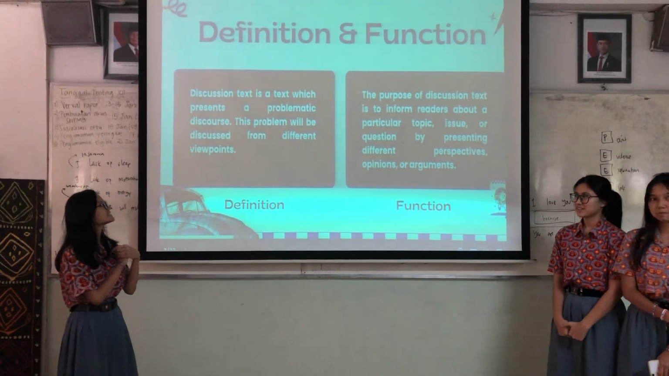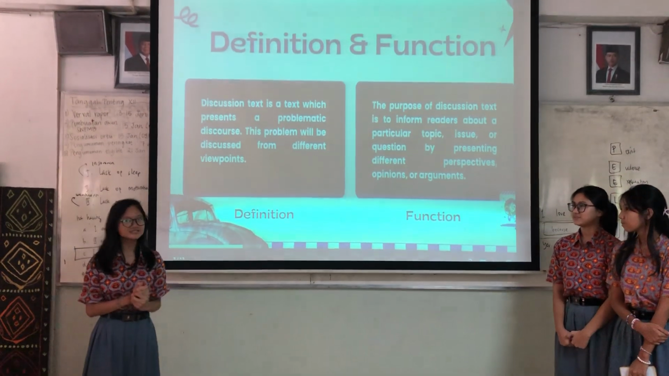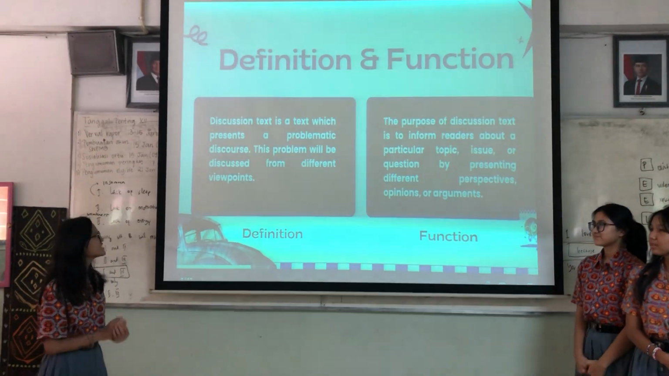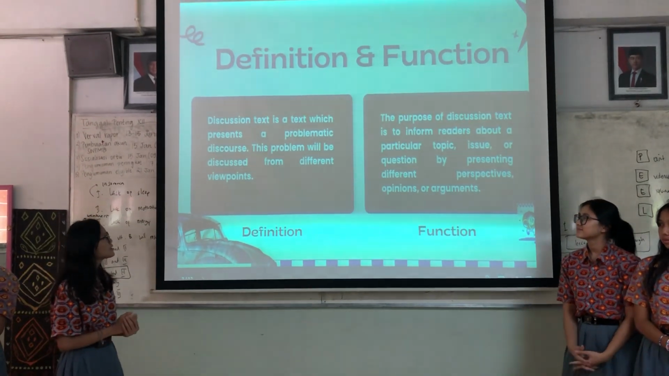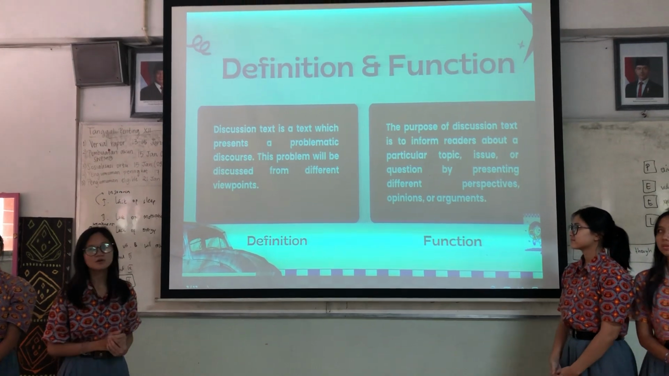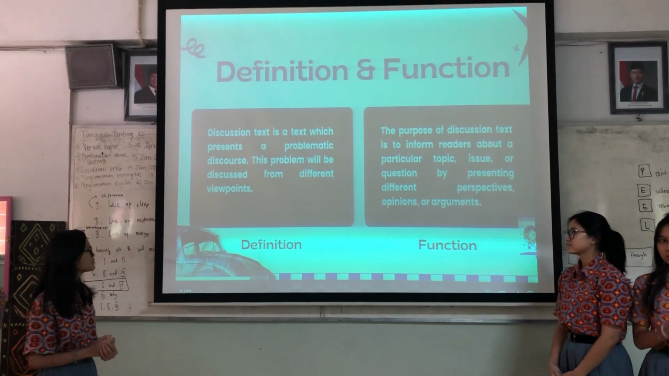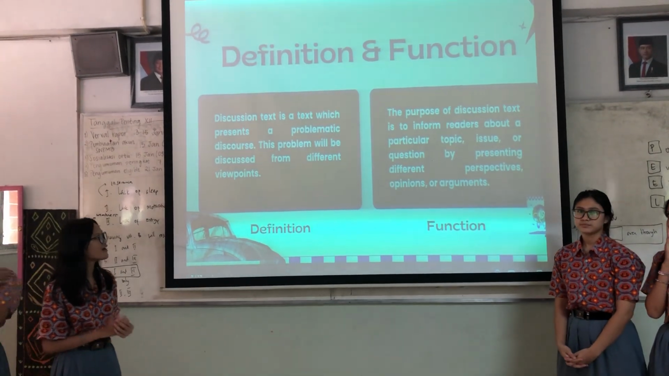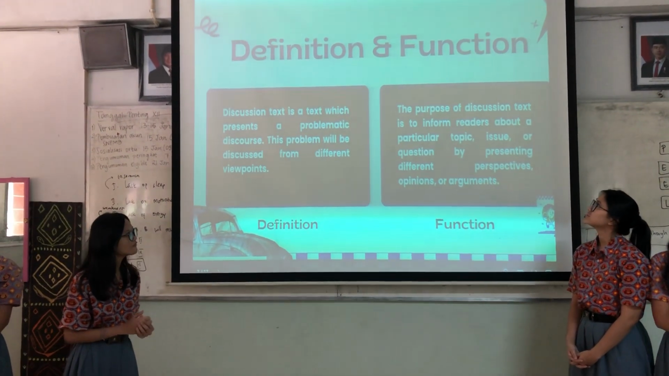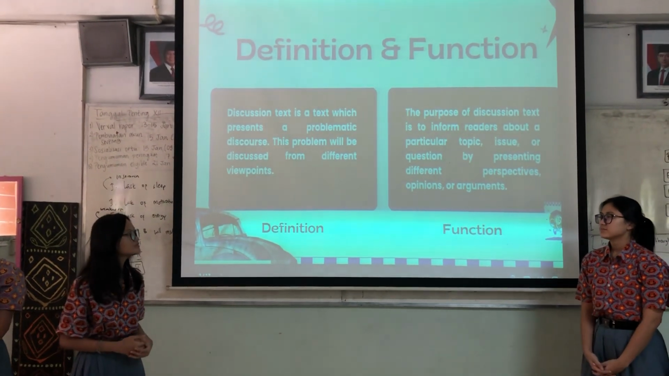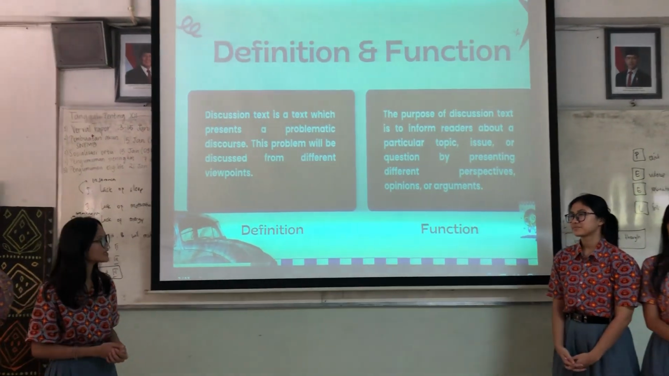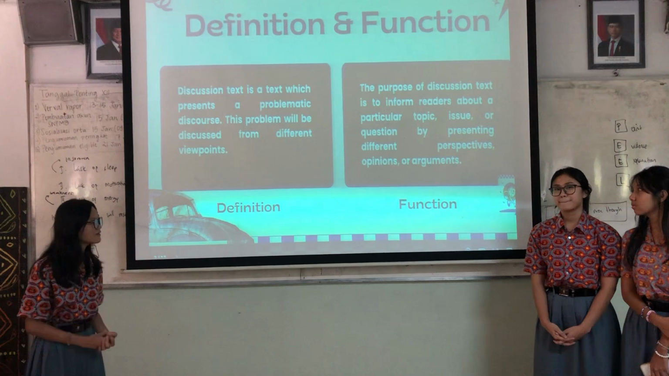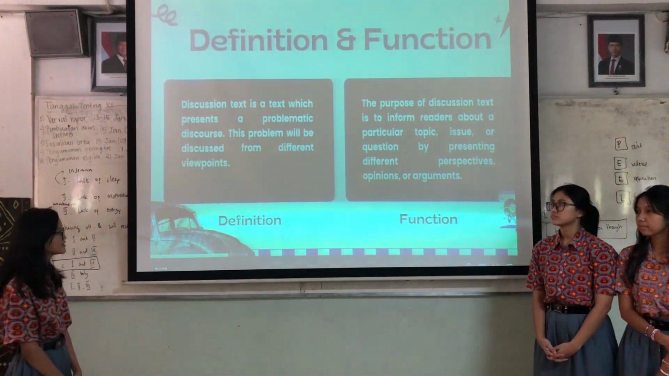The first thing is definition. So what is the definition of discussion text? Discussion text is a text which presents a problematic discourse. This problem will be discussed from different viewpoints, like pro and cons. And the next one is function. The purpose of discussion text is to inform the readers about a particular topic, issue, or question by presenting different perspectives, opinions, and arguments.